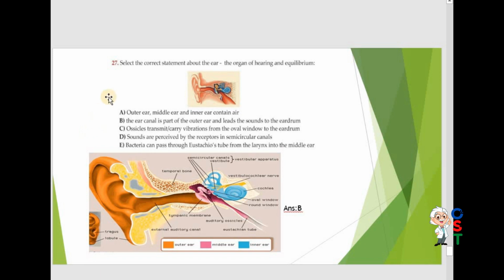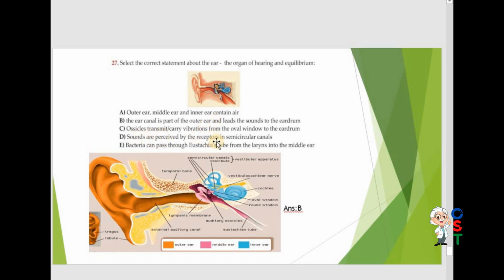Now move on, question number 27. Select the correct statement about the ear, the organ of hearing and equilibrium. Outer ear, middle ear and inner ear contain ear? No. The ear canal is a part of the outer ear and leads the sound to the eardrum. It is correct. Now read again. Read C, D, E as well.